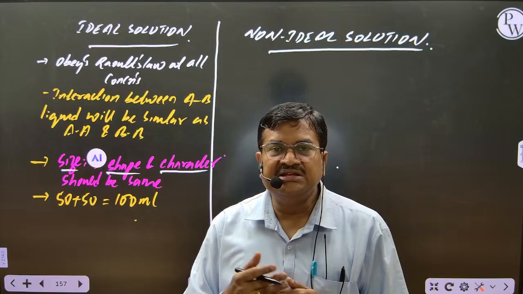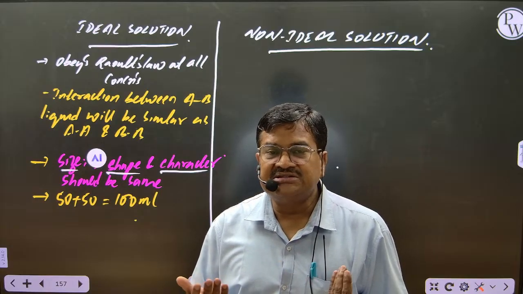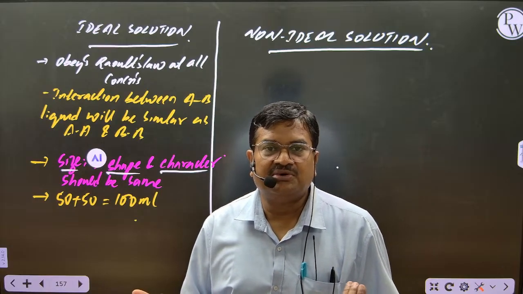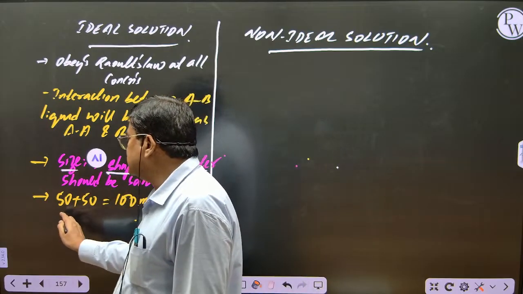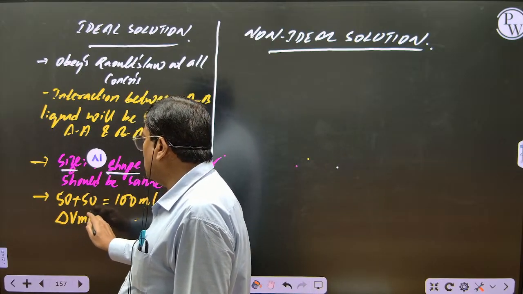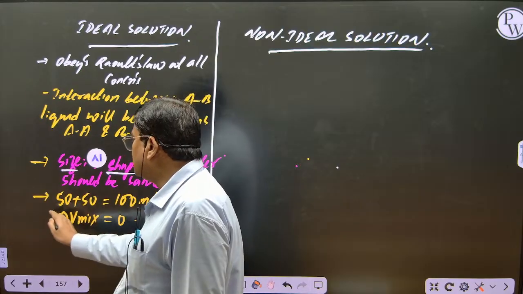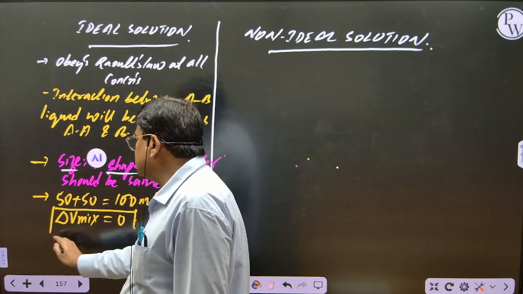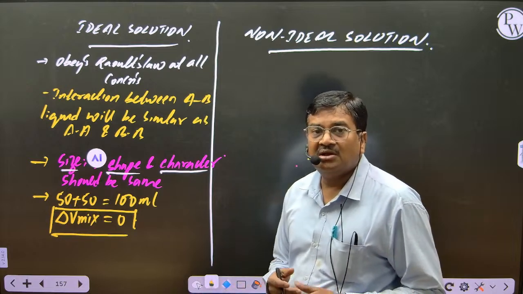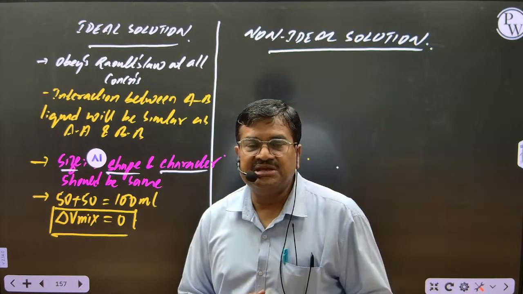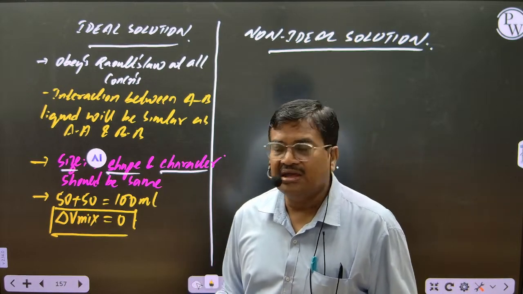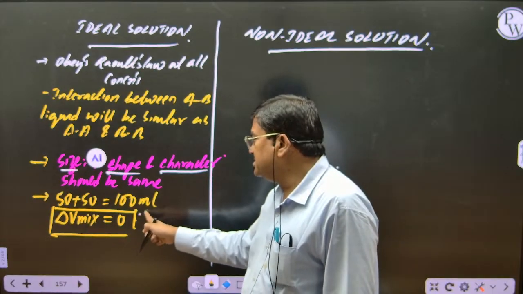Means what is the change in volume? 0. Why it is coming 0? Because interactions are same, no? So volume change of mixing will be 0. Why? Since there is neither attraction nor repulsion, because interactions are coming same. Are you following? So volume change of mixing will be 0.